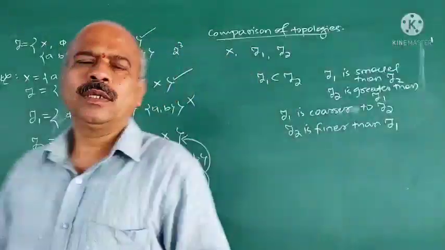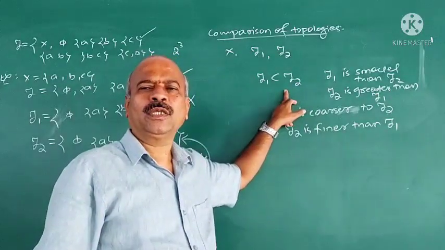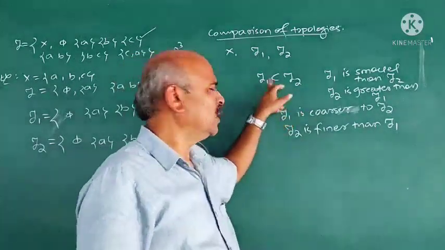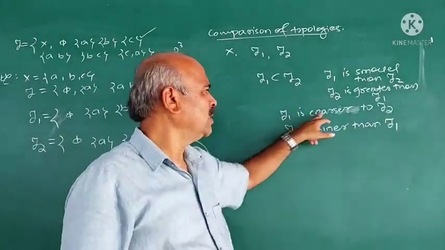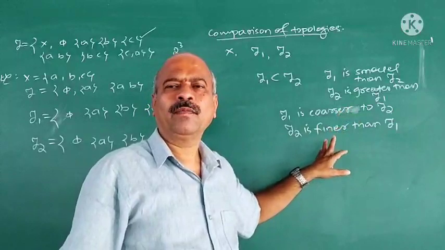Understand the definition? Suppose tau 1 is contained in tau 2, tau 1, tau 2 are two topologies. Then we say that if tau 1 is contained in tau 2, tau 1 is coarser to tau 2 or tau 2 is finer than tau 1.